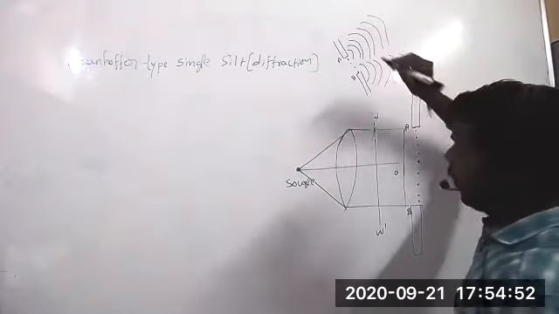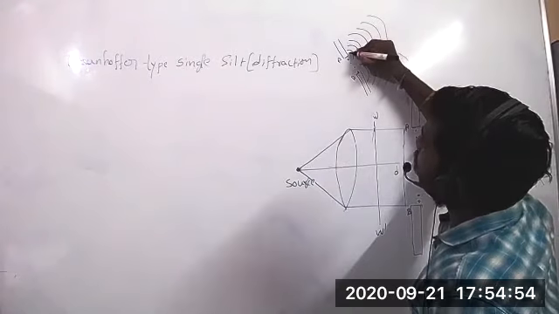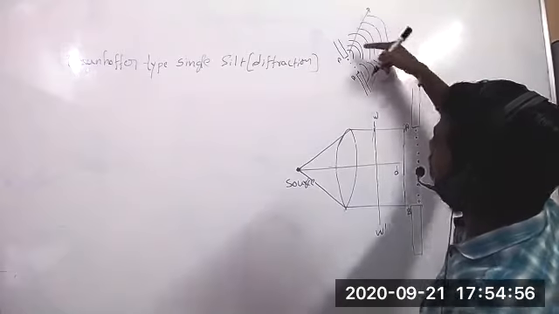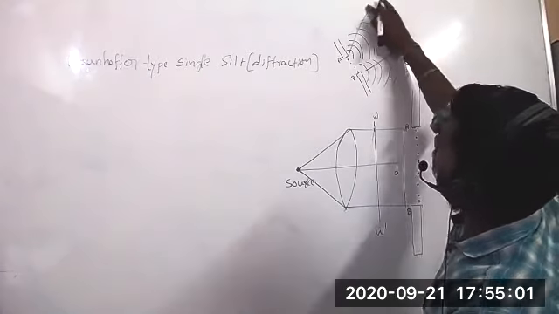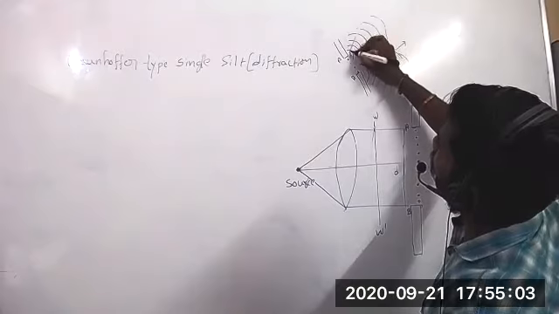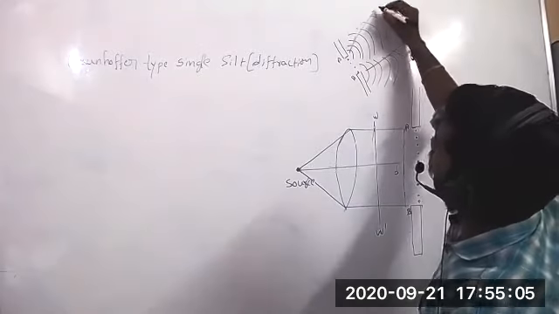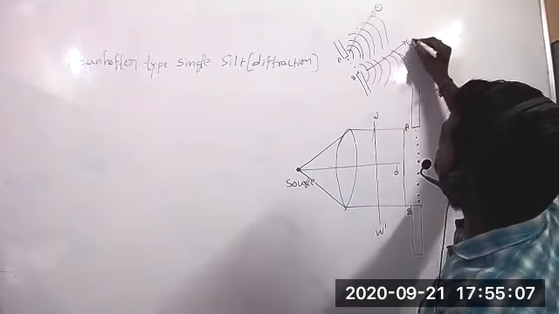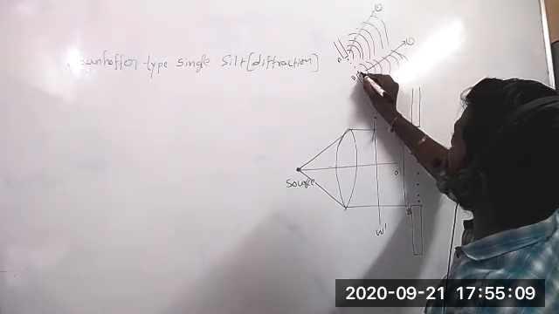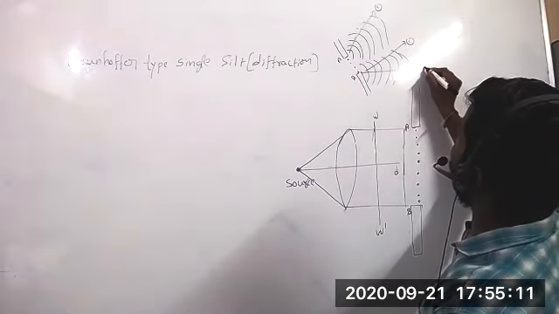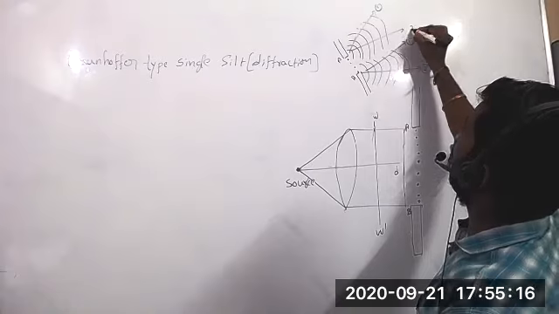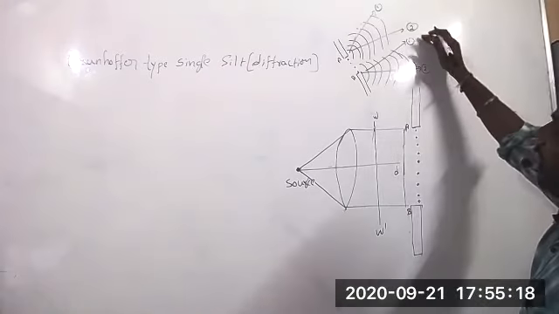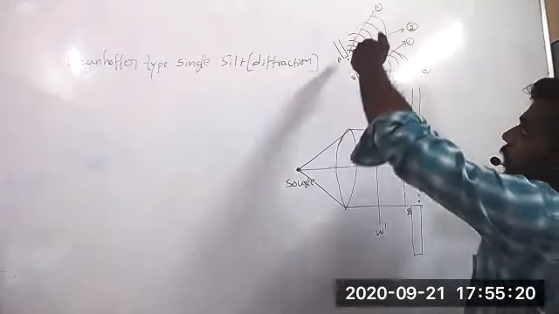If you want to show the planar source, one ray is like this. Here also one ray will be in this direction. If this one is one, that one is also one. If you draw one more ray at this point, it is two. Here also you can draw one more ray. So these are the pairs.